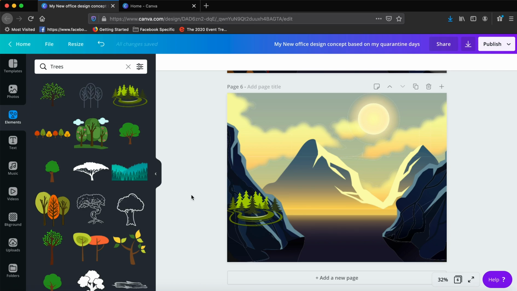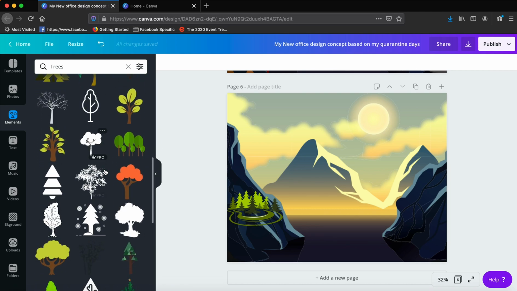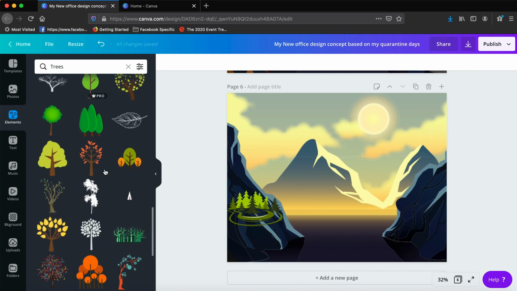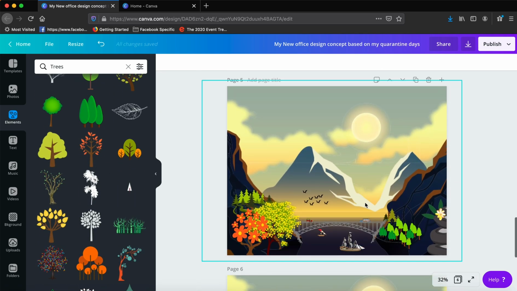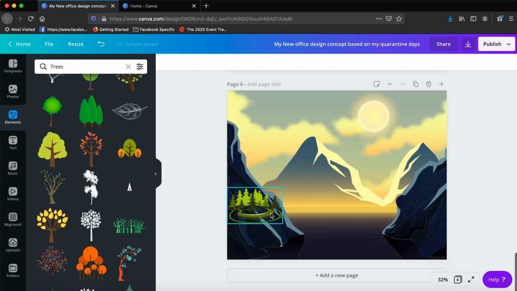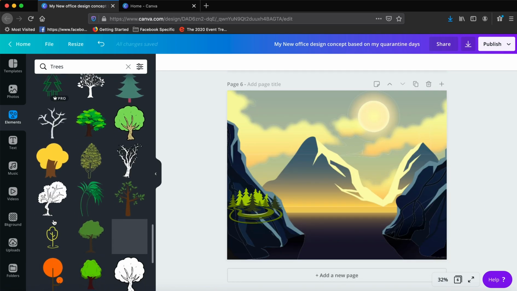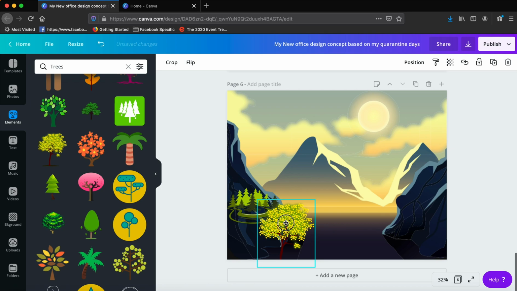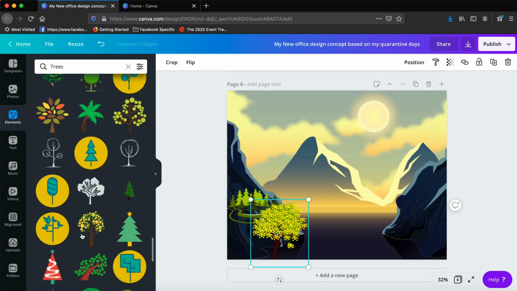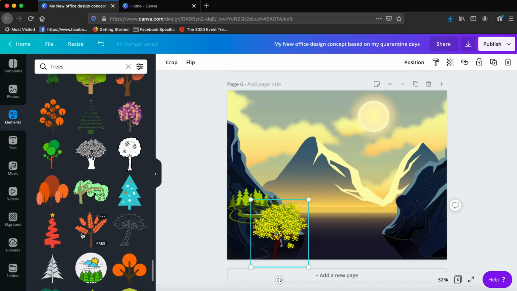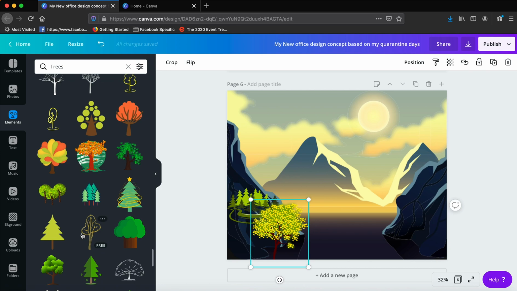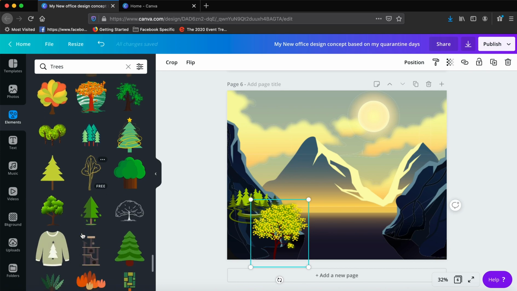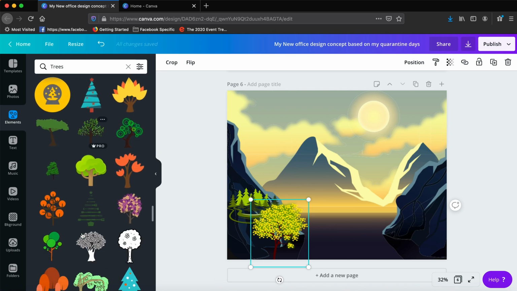So you can do whatever you like. There are endless possibilities. I wanted to add a little bit more color to it as well, and I wanted to add more trees. This is the kind of design I wanted to create. So the tree I selected was, let's go and have a look at that tree. I think this is the tree I selected, and you can place it here and make adjustments. I just wanted to give an illusion that we are looking over from this side to distant mountains.